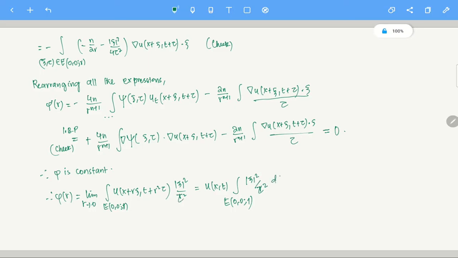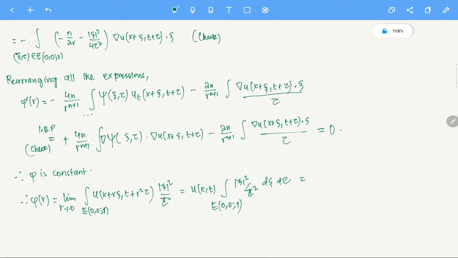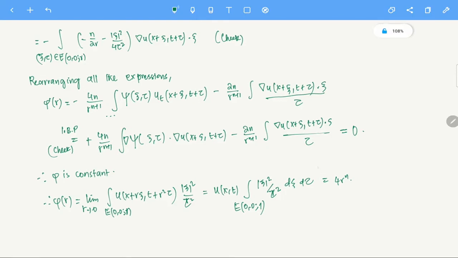And d xi d tau, that is there. I have skipped all that d xi d tau part here. Now here it is still not done. Yes, and I am going to take a liberty here, and I am going to assume that this particular thing, this mod xi square by mod tau square, is nothing but 1. This is 4 r power n. Sorry, is this clear? Okay, I really feel bad about it, but let's just stick with this.